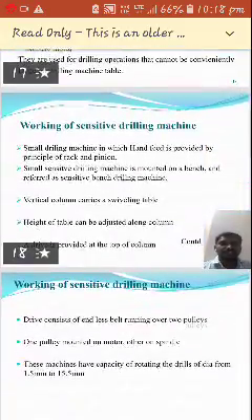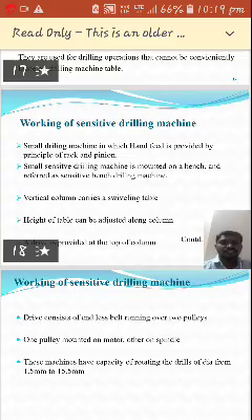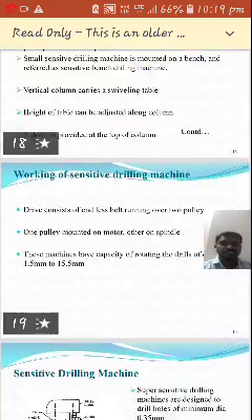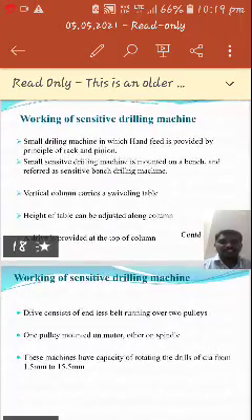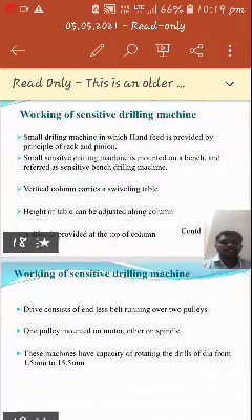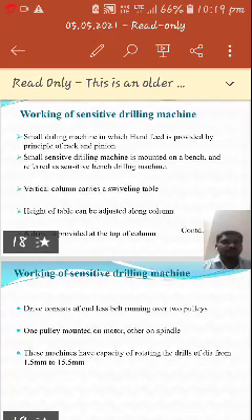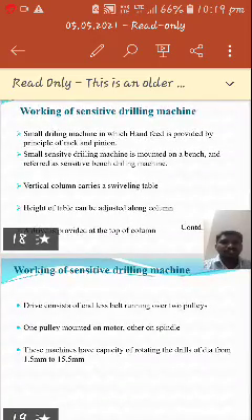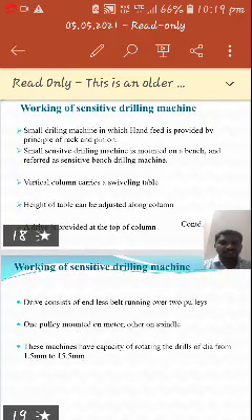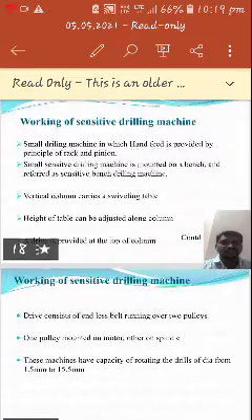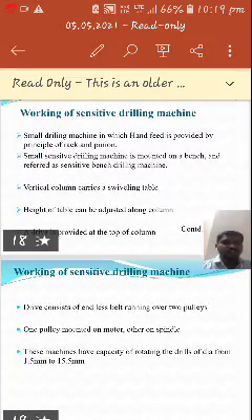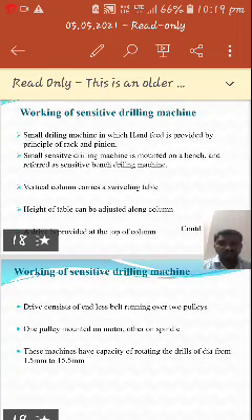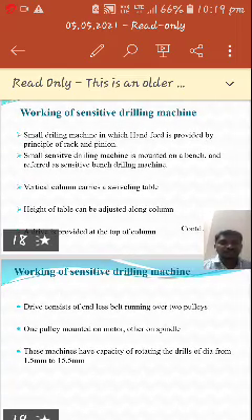And the next one is the sensitive drilling machine. See how this sensitive drilling machine works. It is a small drilling machine in which the hand feed is provided by the principle of rack and pinion mechanism. So the sensitive drilling machine is a hand feed device. A small sensitive drilling machine is mounted on a bench and is referred to as a bench drilling machine.